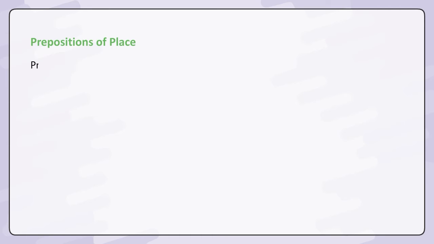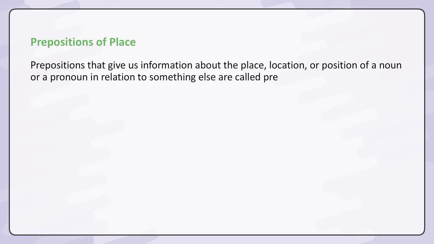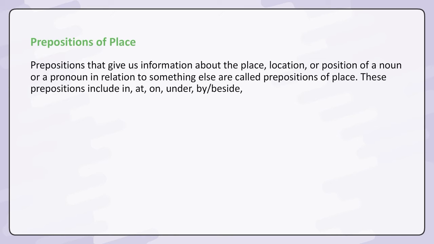Prepositions of place. Prepositions that give us information about the place, location or position of a noun or a pronoun in relation to something else are called prepositions of place. These prepositions include in, at, on, under, by, beside, next to, between, among, behind, in front of.